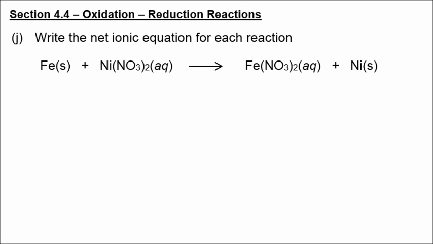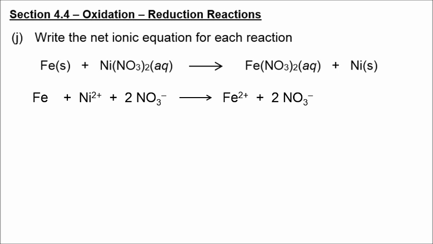Here's iron. Just go ahead and write iron. We're going to go ahead and split up nickel nitrate as a soluble ionic compound, as well as iron(II) nitrate. So those are going to be split up into ions, and we just have nickel by itself. Crossing off the nitrate as a spectator ion, this becomes the net-ionic equation for that reaction.